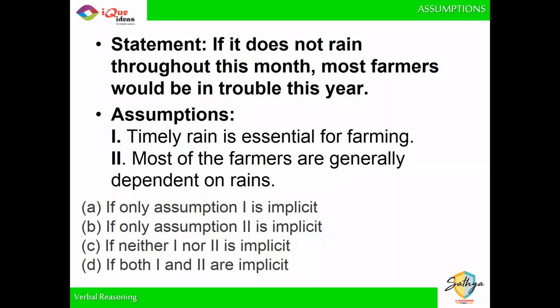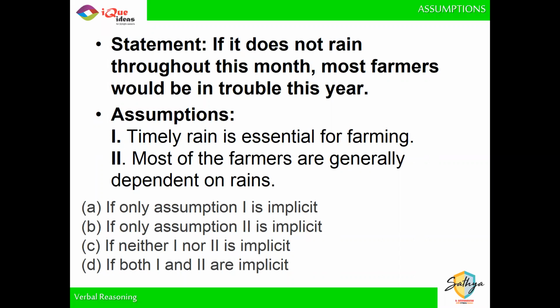Okay, majority of you have got it right. One or two we'll need to examine. Chalo, dekhte hain. If it does not rain throughout this month, then most farmers would be in trouble this year, is what the statement is. Let's check the first assumption. The first assumption says that timely rain is essential for farming.